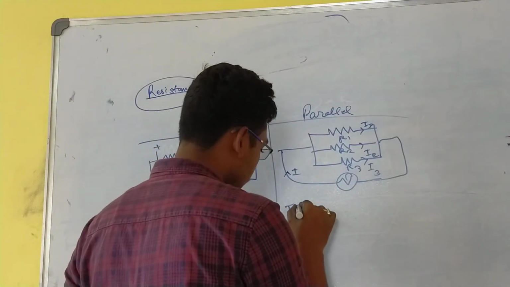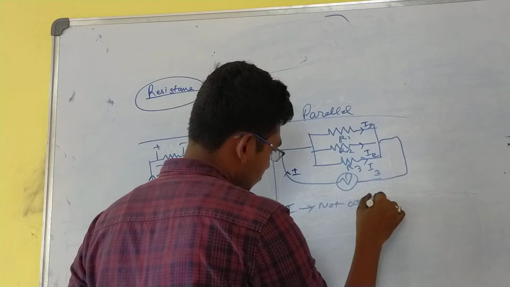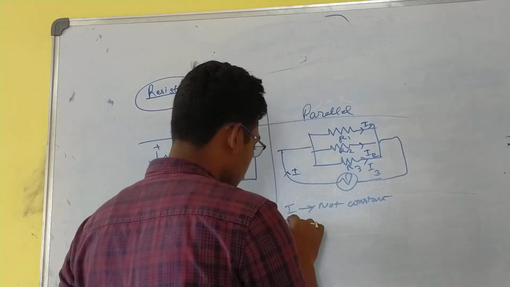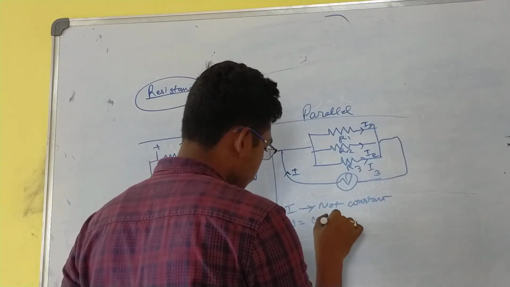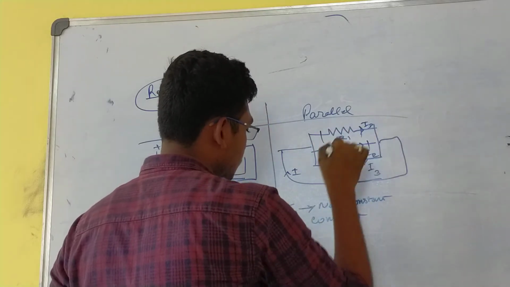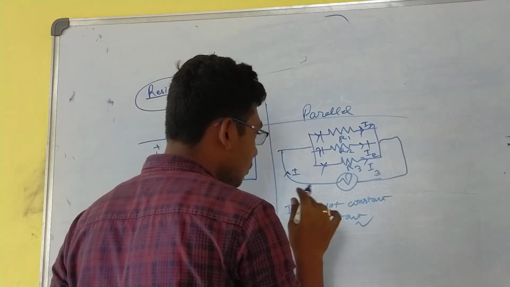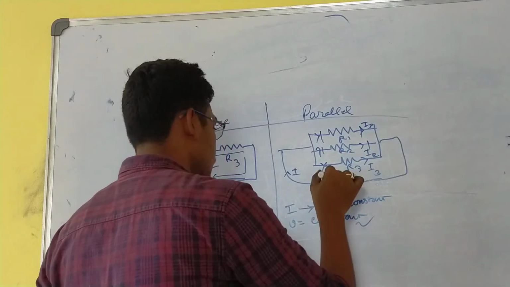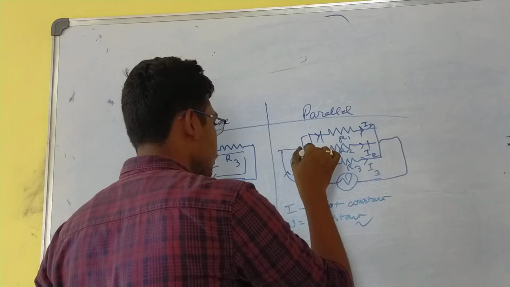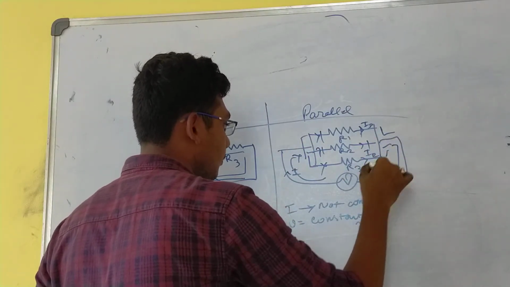Here, current is not constant. The voltage across all the resistors is constant, but the current through each resistor is not constant. The total current will get divided into 3 and again will merge into 1, and come back.